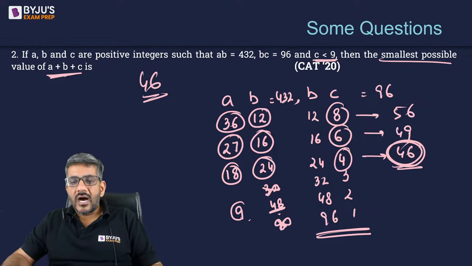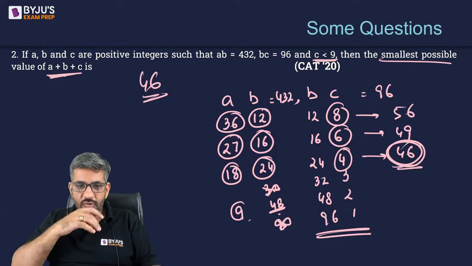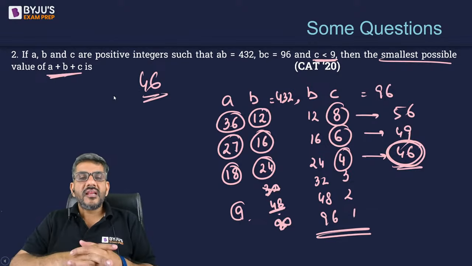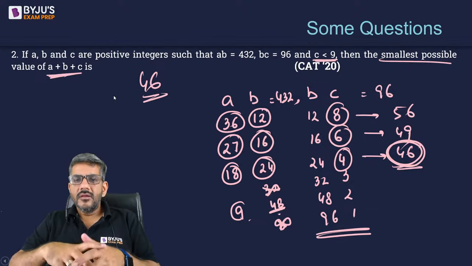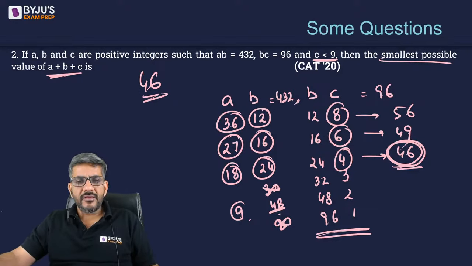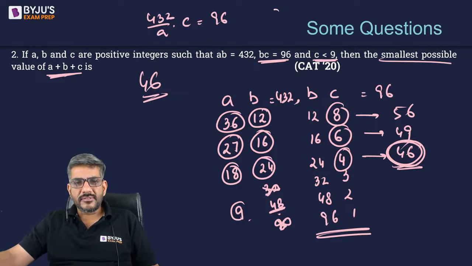So how difficult is this question, if you are able to understand my point. ठीक है, ये क्वेश्चन कितना ही मुश्किल हो जाता है यहां पे करने पे. Because otherwise what is the general thing that comes to our mind, कि यहां से B की वैल्यू निकालते हैं 432/A. Let's say put it here, 432/A into C is equal to 96. So यहां से अब C बाय A, अब तो बहुत सारी पॉसिबिलिटीज आ जाएंगी.